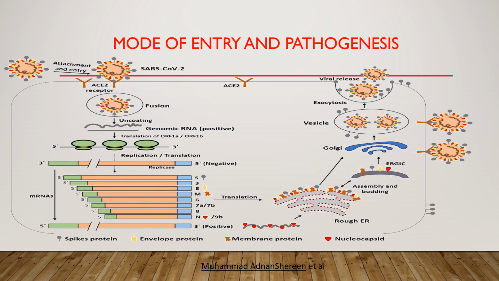Now this RNA utilizes the translational mechanism of the host cell to make its proteins, that is envelope protein, membrane protein and spike protein, so that it can be assembled into the capsid form later on.